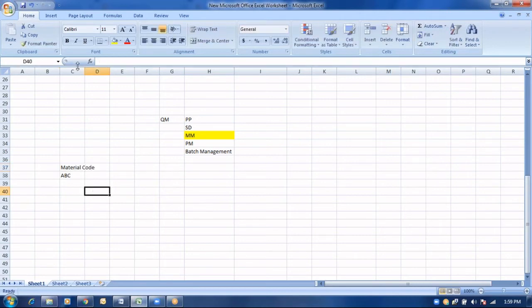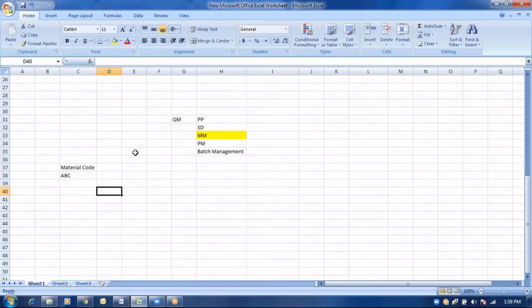When they are procuring this particular metal code within their business operation, it can be procured from vendor A, or it might be procured from vendor B, or it might be procured from vendor C, and so on. For the time being, I am assuming it is procured only from the three vendors. Now what happens? As a part of QM MM integration, the business wants to restrict a vendor in order to purchase the material. They want to buy a particular ABC material from only vendor B. They don't want to purchase from vendor A and vendor C.